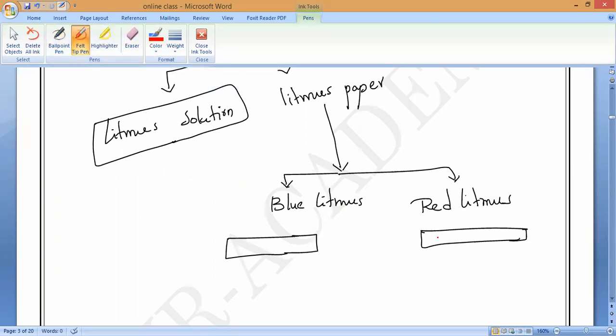We'll study how we need to test now. This is called red litmus.